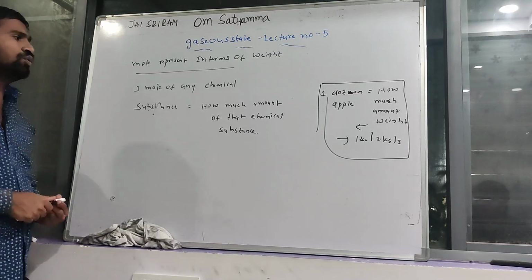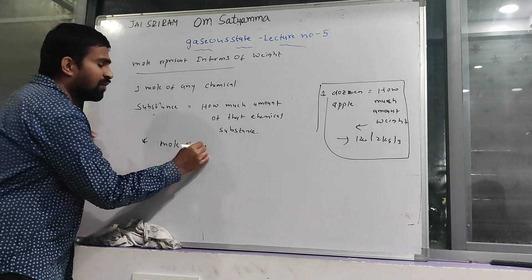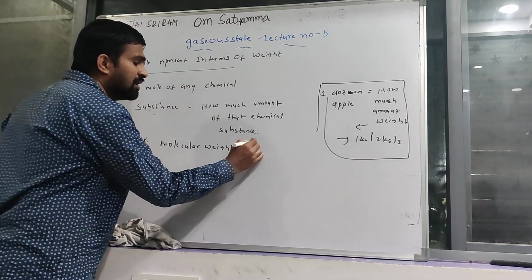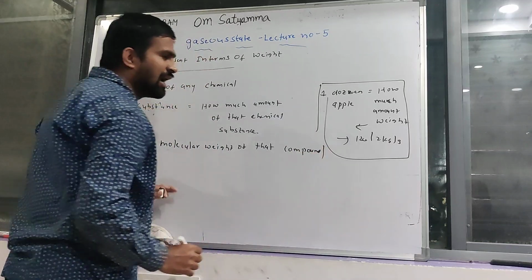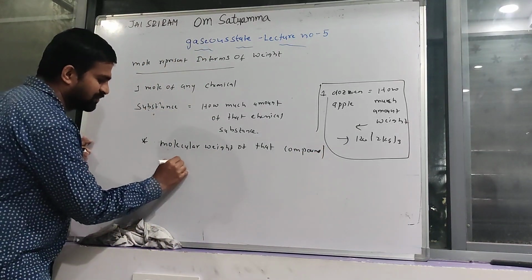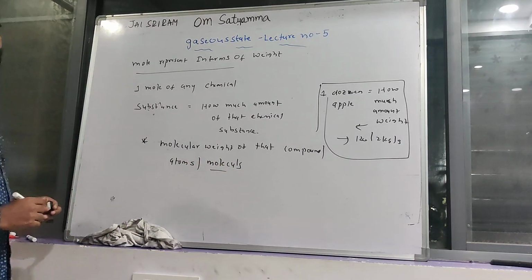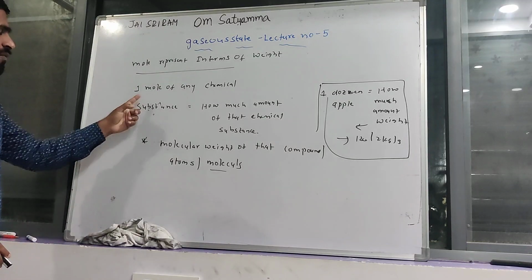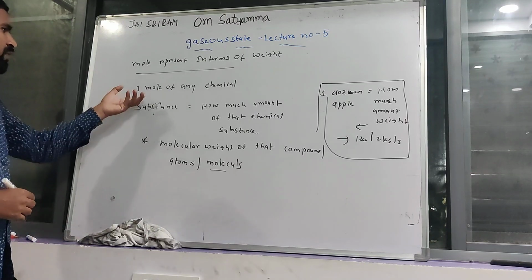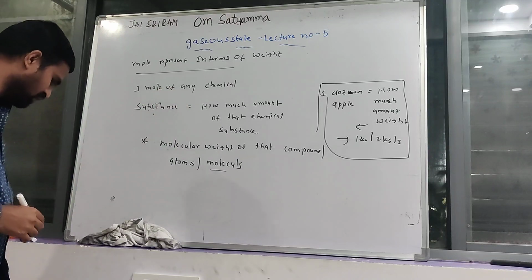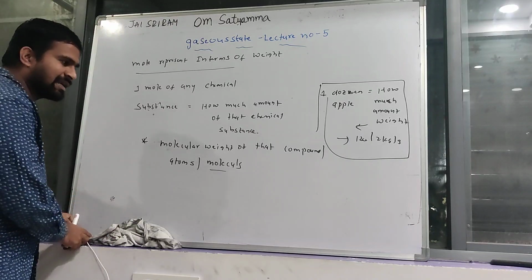That weight is equal to the molecular weight of that compound, whether the chemical substance is present in atoms or in molecules. 1 mole of any chemical substance has a weight equal to the molecular weight of that compound or atoms or molecules.